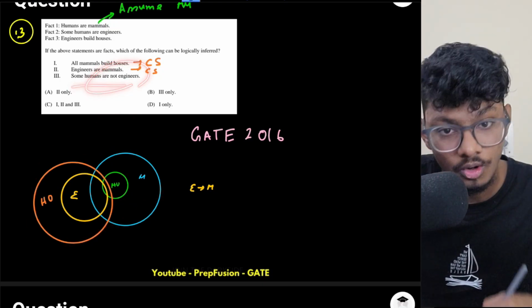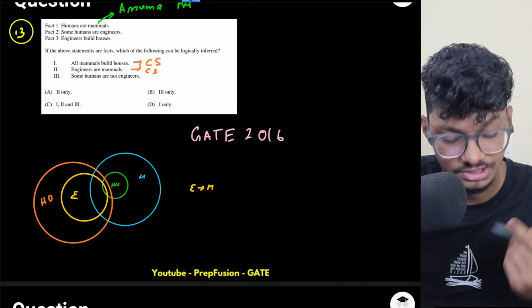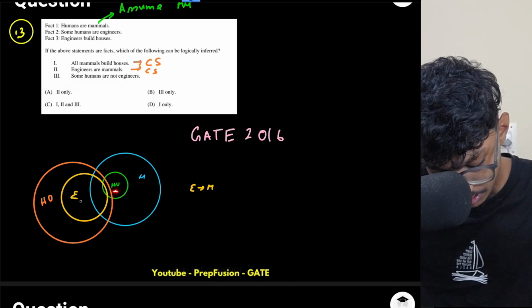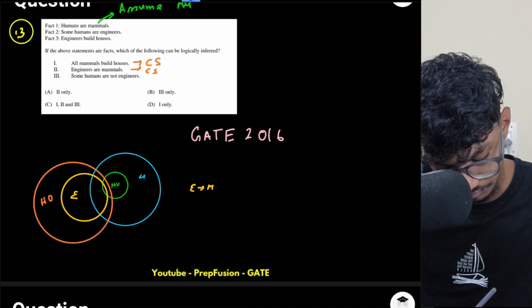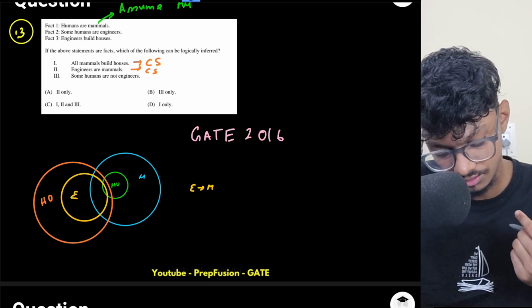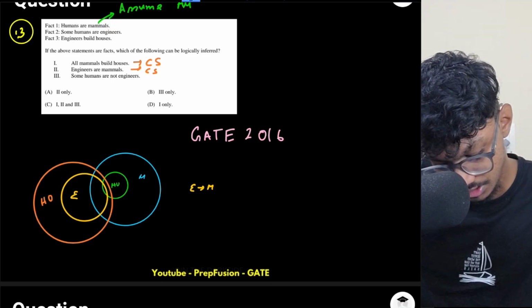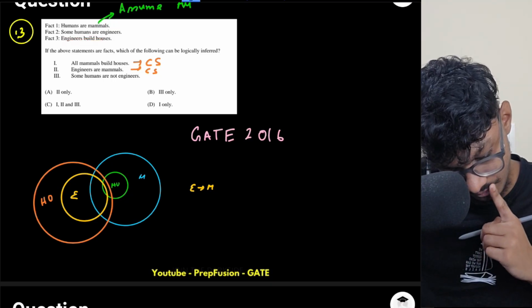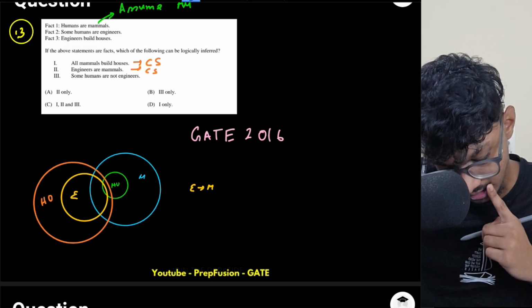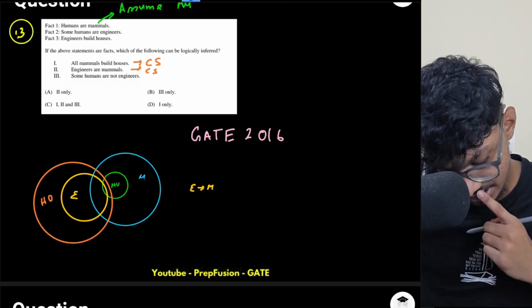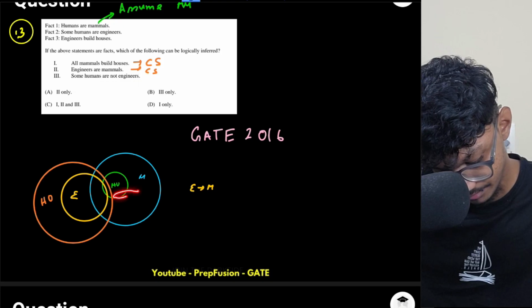Some humans are not engineers. Again, this is also not satisfying. Why? Just hold on. Humans are mammals.